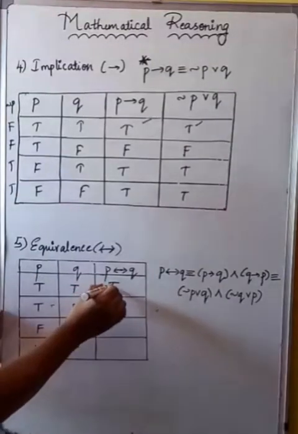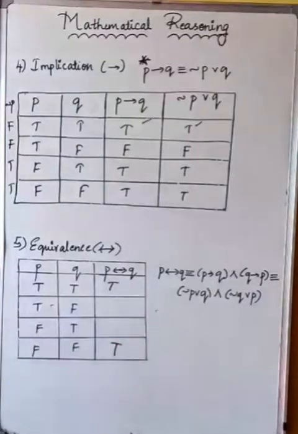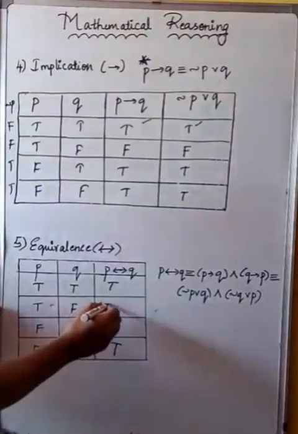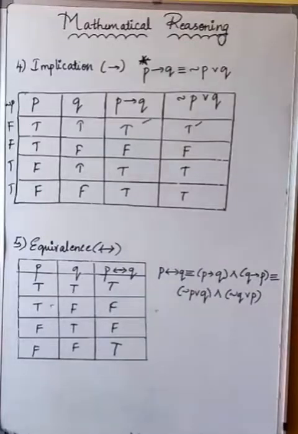When both are true, it is true. When both are false, it is true. This is the condition for equivalence. Then what about the others? It will remain false. Hope this concept is clear for you all students.